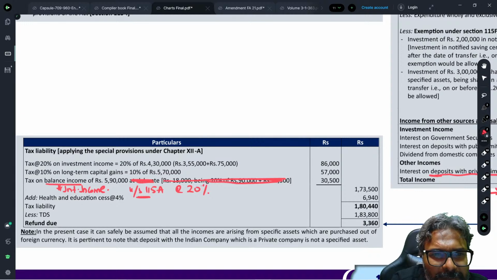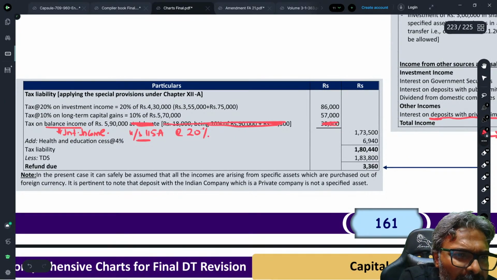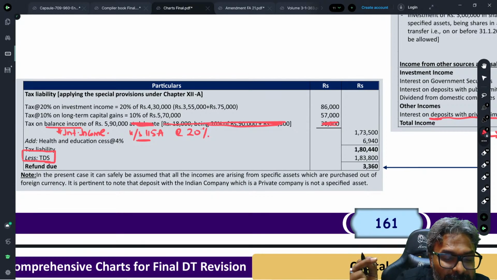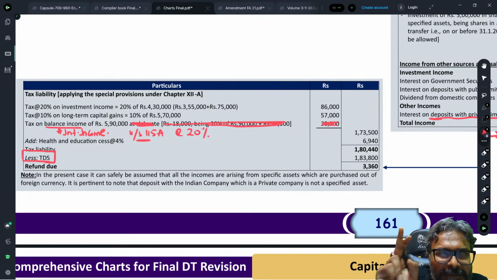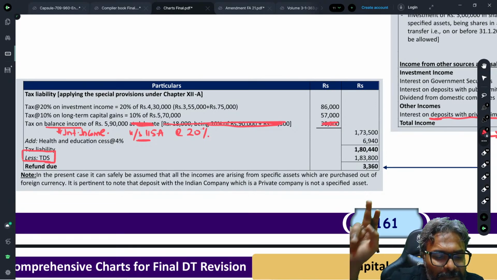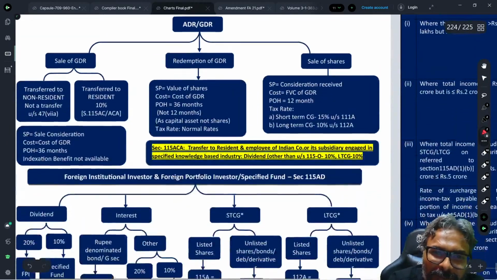And that way, students, you will get your answer. Then you will get your HEC, and then the TDS. Students, always keep in mind that the TDS you have to reduce is from the tax after HEC. The TDS that you have to reduce is tax after HEC. From that amount, the amount of TDS has to be reduced.